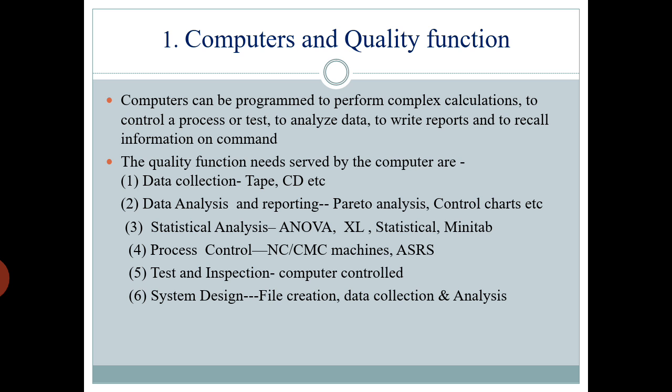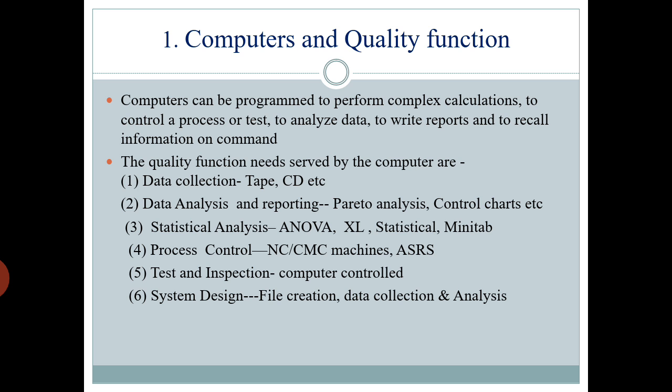Fourth one, process control. So process can be controlled with the help of computer or with IT. You already know in your SIM subject, NC and CNC machines and ASRS.